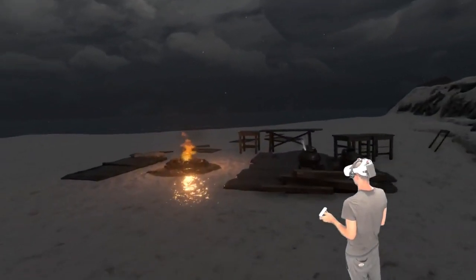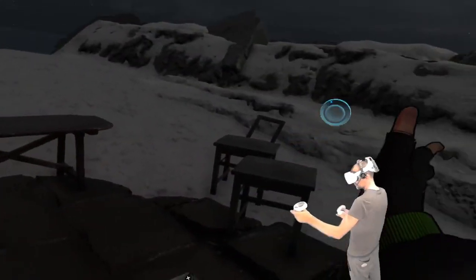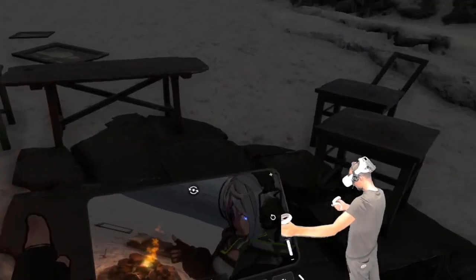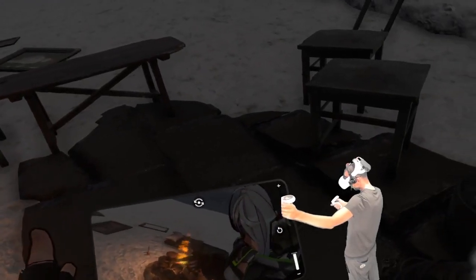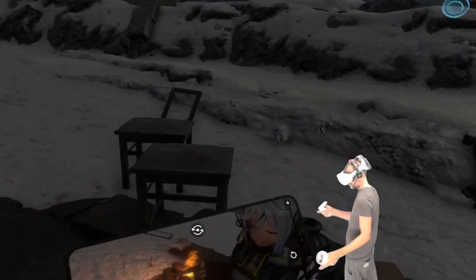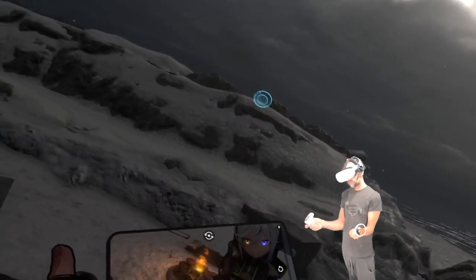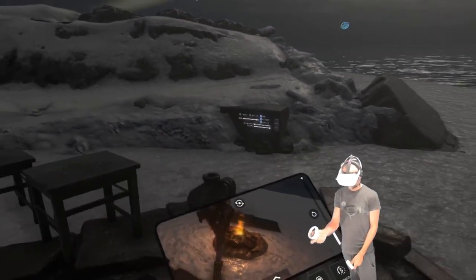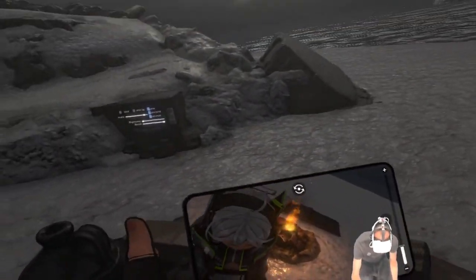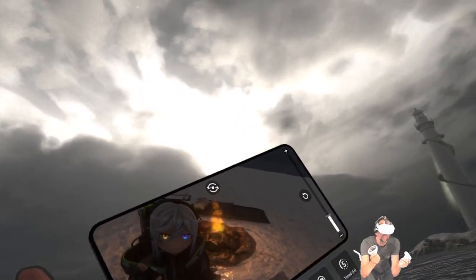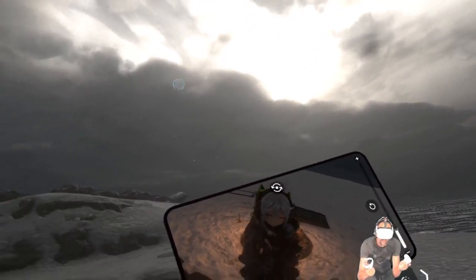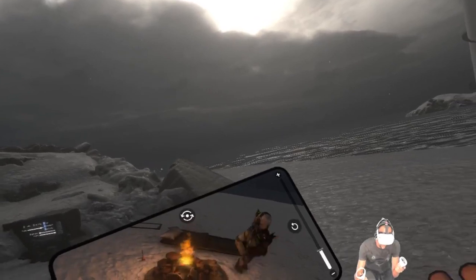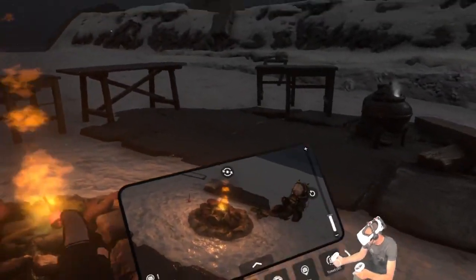Such a crappy graphics card as well. I like the way she moves.